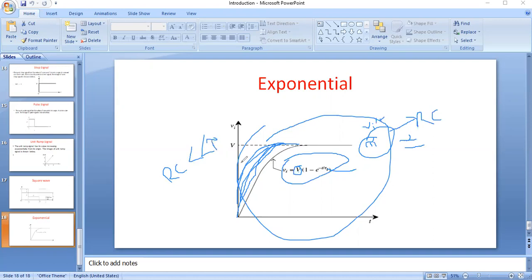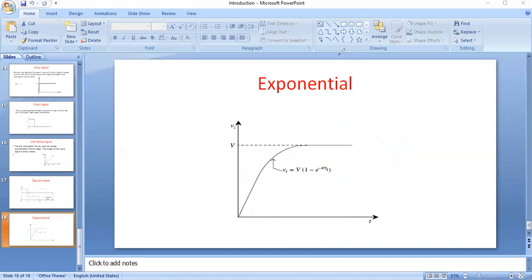For example, if the time constant RC is very, very high compared to tau, it reaches the maximum value only after some infinite time. So depending on this RC value, the time constant will be changed.